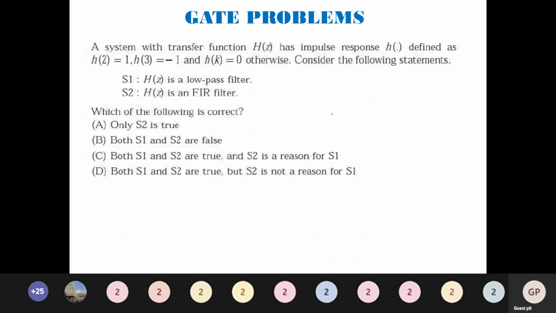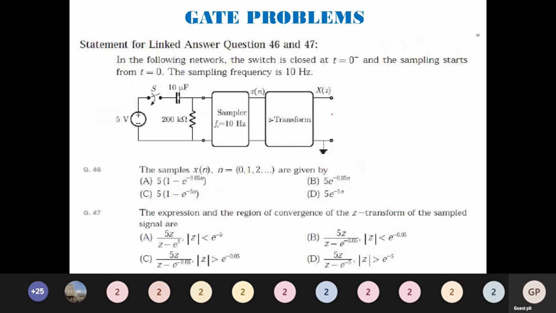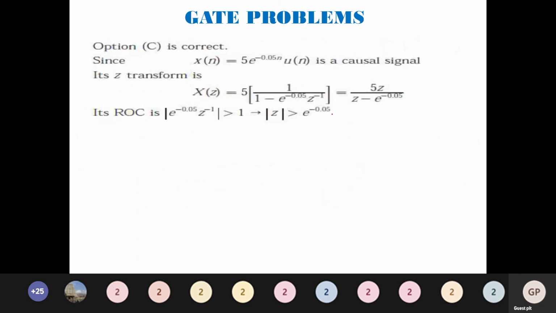A system with a transfer function H of z has impulse response h defined as h of 2 is equal to 1, h of 3 is equal to minus 1, and h of k is equal to 0 otherwise. Consider the following: H of z is a low pass filter, H of z is an FIR filter. So which one is true? This we will discuss while discussing in the DSP class. As of now I am just leaving this. Same, this also we will discuss later.